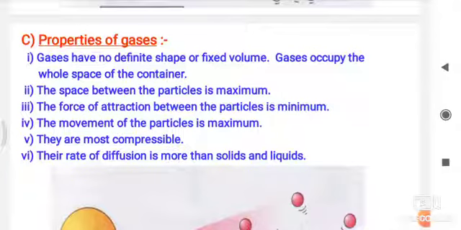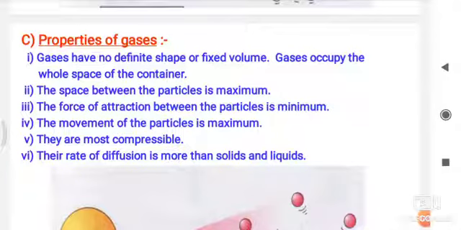body spray, whichever container we put it in, it takes that same shape. So gases occupy the whole space of the container. The space between the particles is maximum, so they are separated by a large distance. That is the maximum space. The force of attraction between the particles is less. If the distance is far away, then the force of attraction is less. If the distance is closer, then the force of attraction is more. So the force of attraction between the particles is minimum.